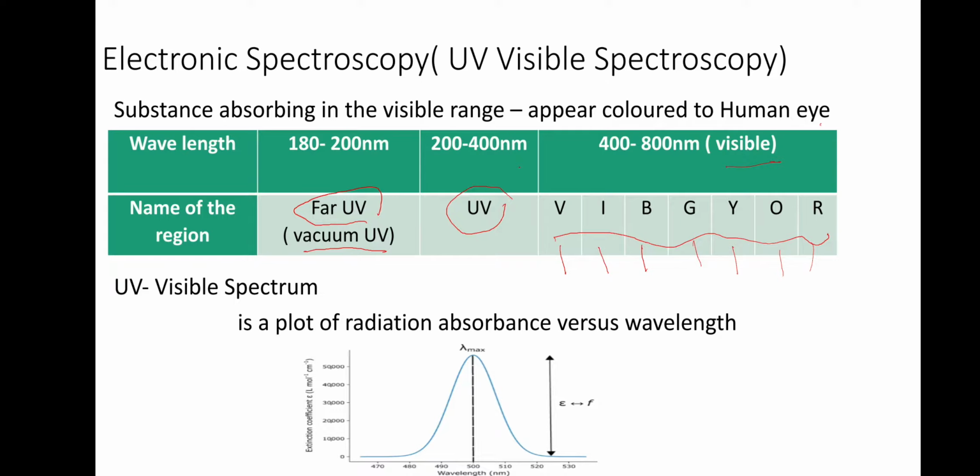Then the UV visible spectrum is a plot of radiation absorbed versus wavelength. So this will be the typical UV spectrum. On the y-axis it will be absorbance, and on the x-axis it will be wavelength. We used to take wavelength here.